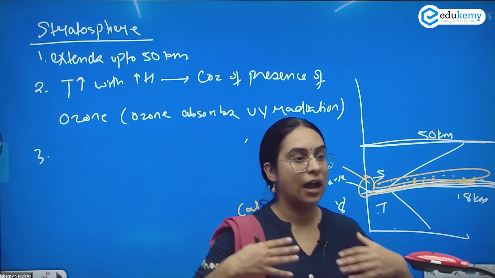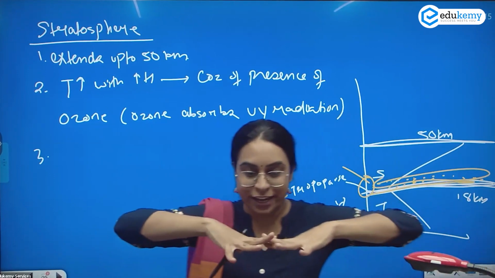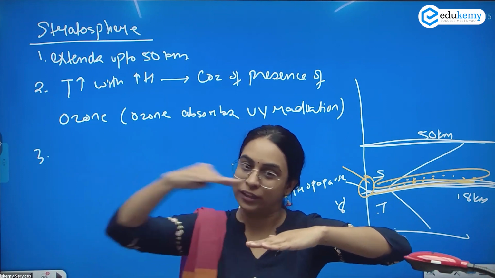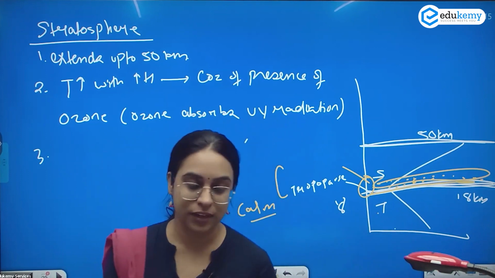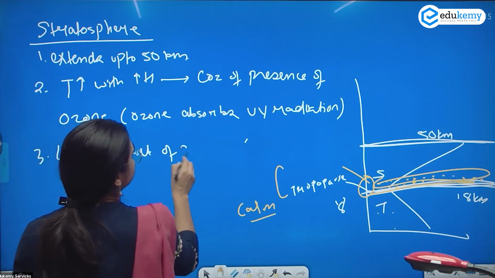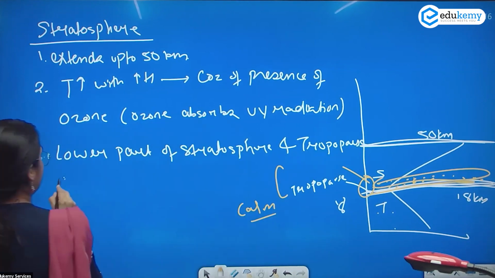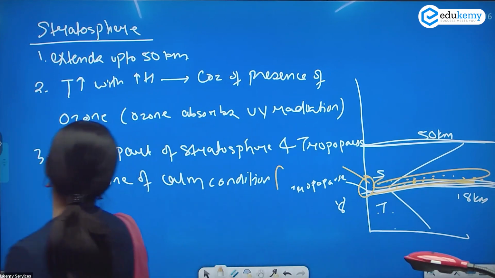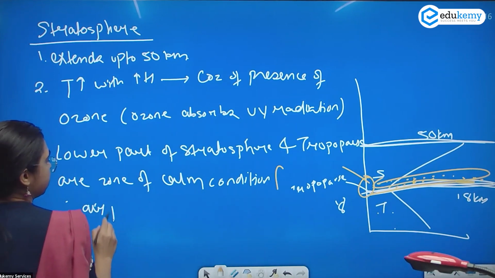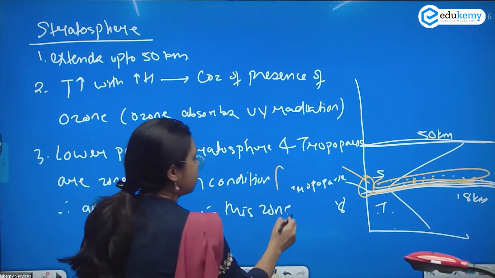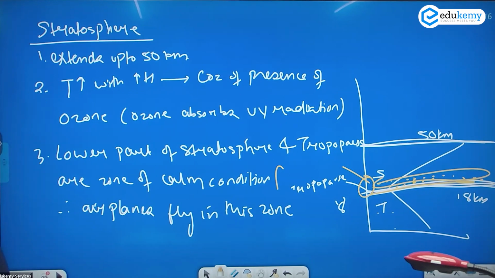Therefore, when you are having a flight, you can see the layers of clouds below you, and you are flying over the layer of the clouds. So please write that the lower part of the stratosphere and tropopause are zone of calm condition, and therefore the airplanes fly in this zone. This is your stratosphere.